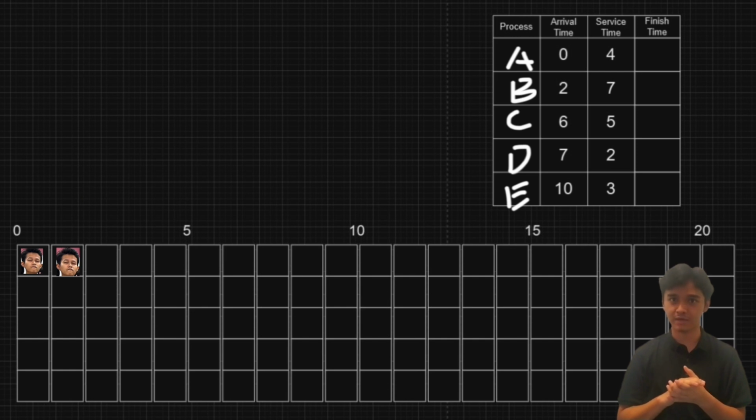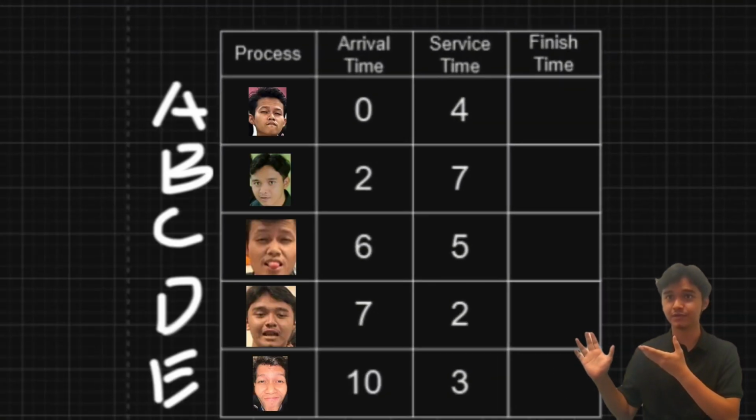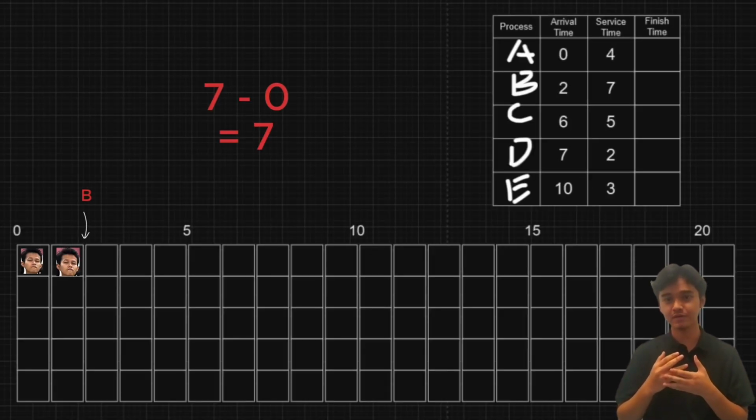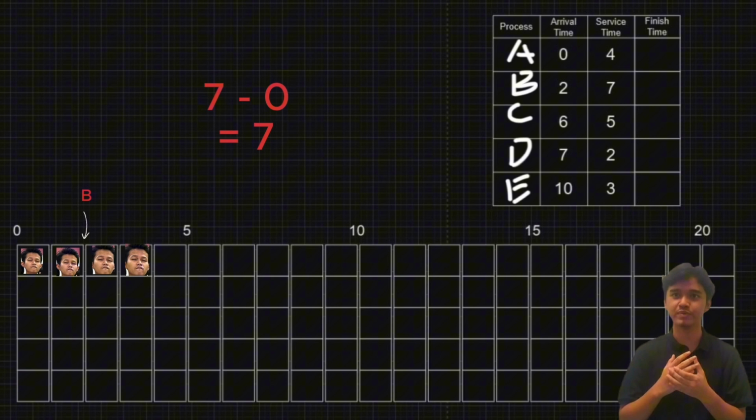When B arrives, what we're going to do is compare the remaining time for both processes. As you can see, the service time for A is 4 and the executed time is 2. So the remaining time for A is 2. When we compare with B, the service time is 7 and process B has not been run on the processor yet, so the execution time is 0. After that, we get the remaining time, which is 7. So when we compare both of them, we can see A has a shorter remaining time. Process A will be selected to continue executing in the CPU.